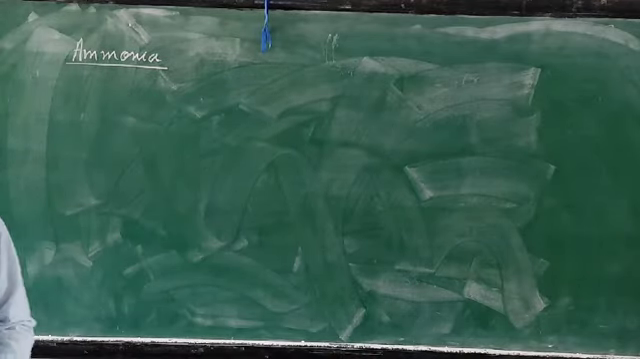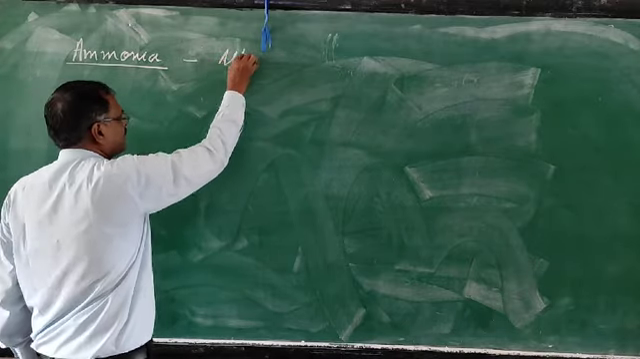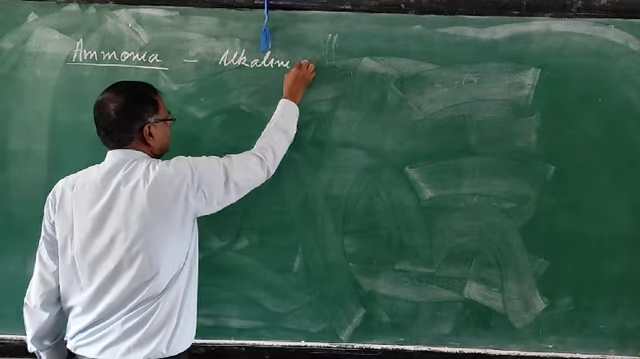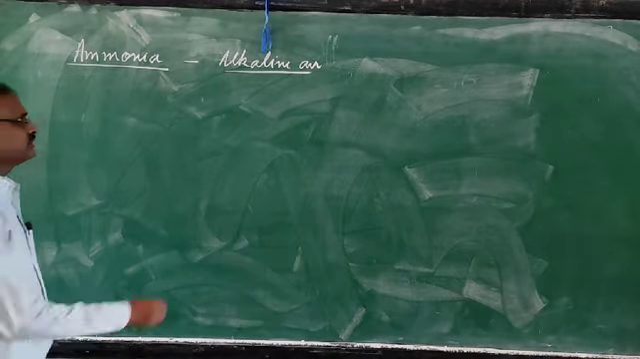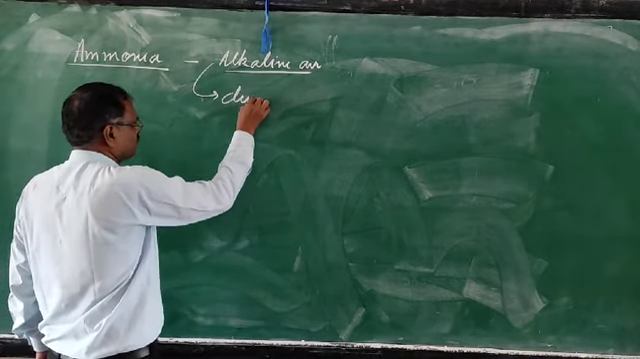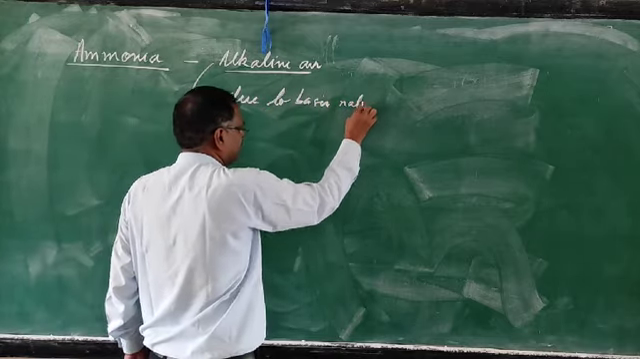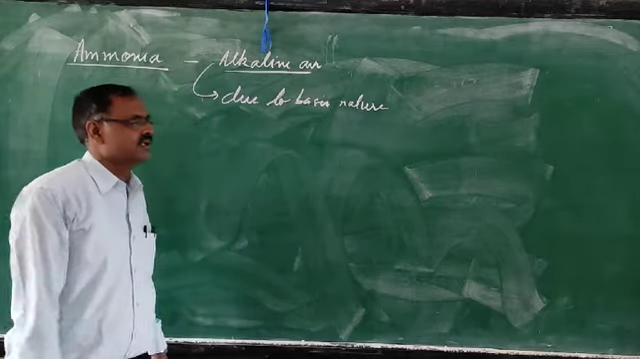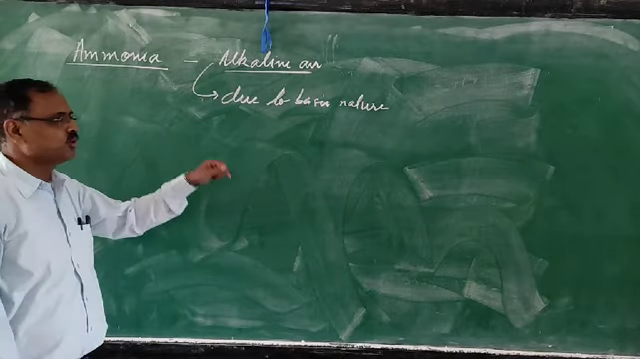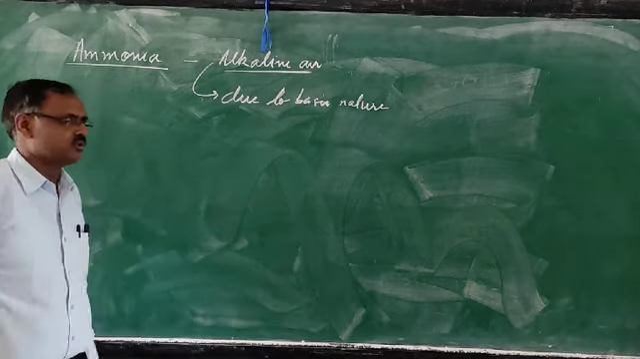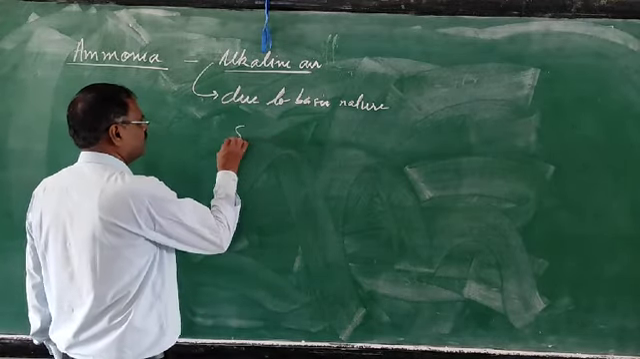First of all, this ammonia is called alkaline air. Why is it called alkaline air? Due to its basic nature. It means if you take moist red litmus paper, it will change to blue color because ammonia is basic in nature. Joseph Priestley first prepared it by heating salt ammonium